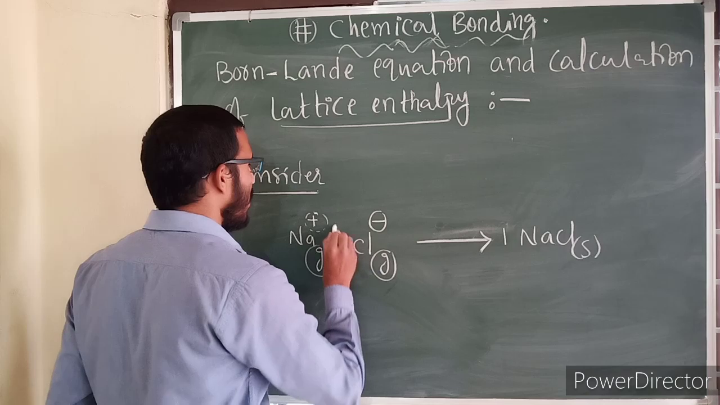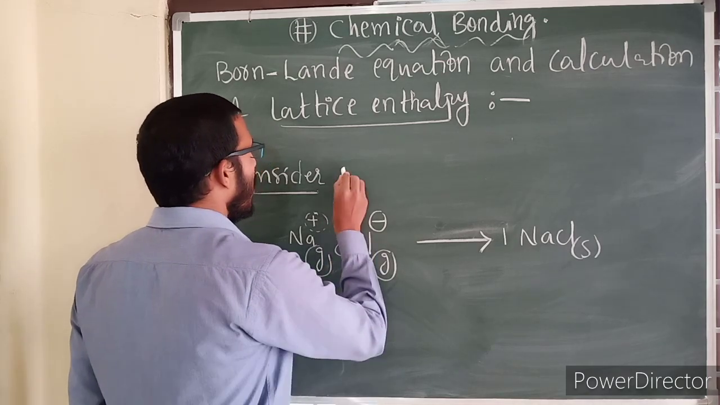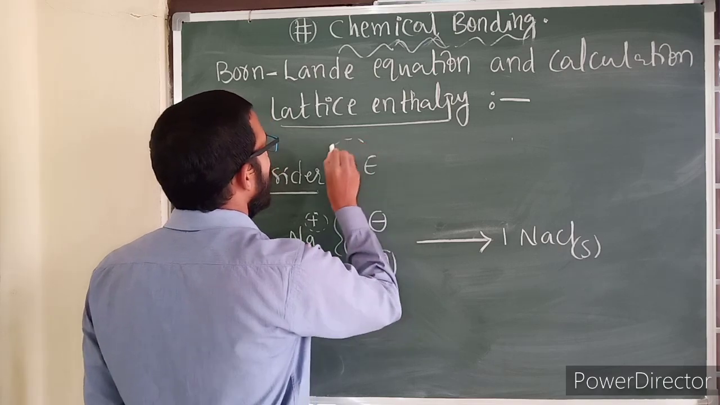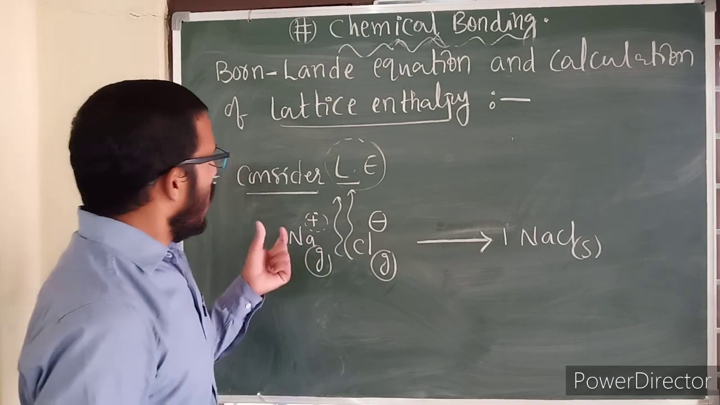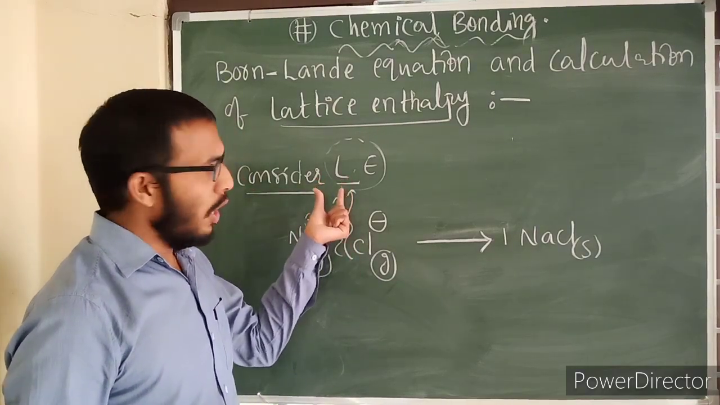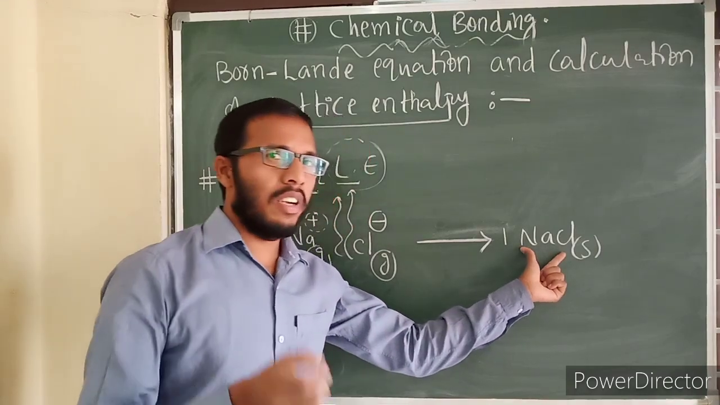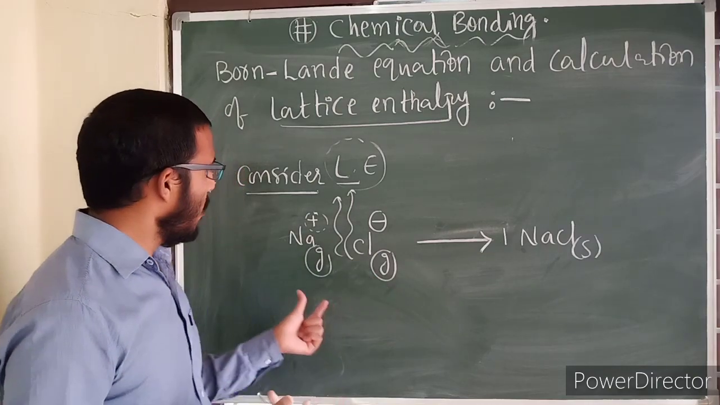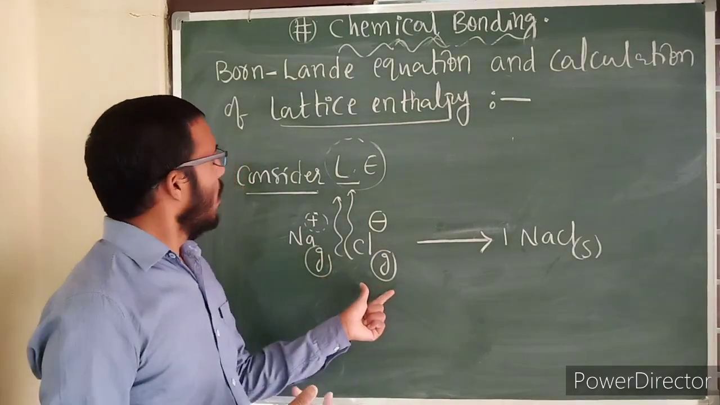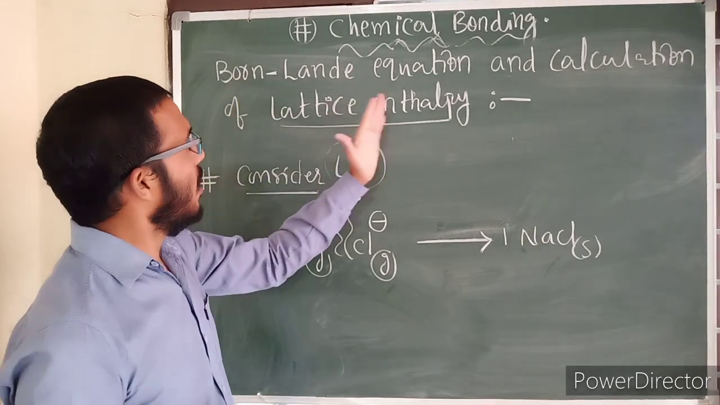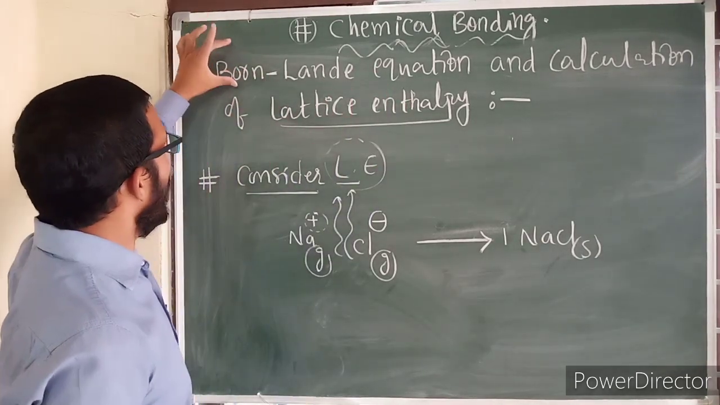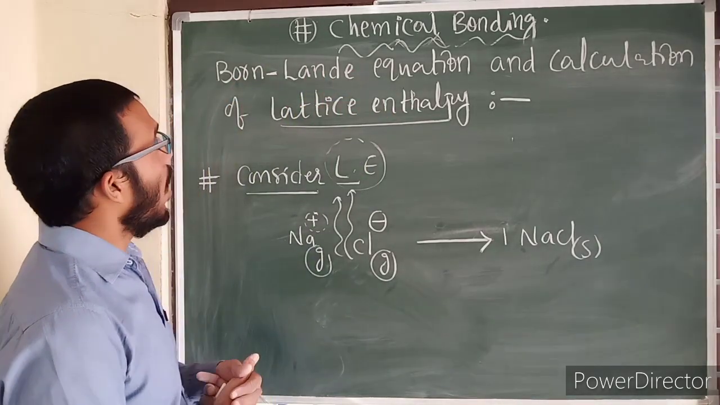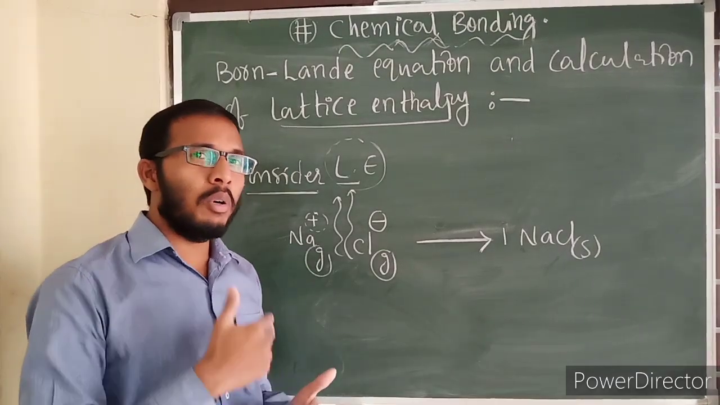During this interaction, some amount of energy is released, which is called lattice enthalpy or lattice energy. What is lattice energy? The amount of energy released during the formation of 1 mole of crystal from its constituent ions, that is, cation and anion. This is the definition of lattice energy or lattice enthalpy. Lattice enthalpy can be calculated by the Born-Lande equation, which we are going to derive now.